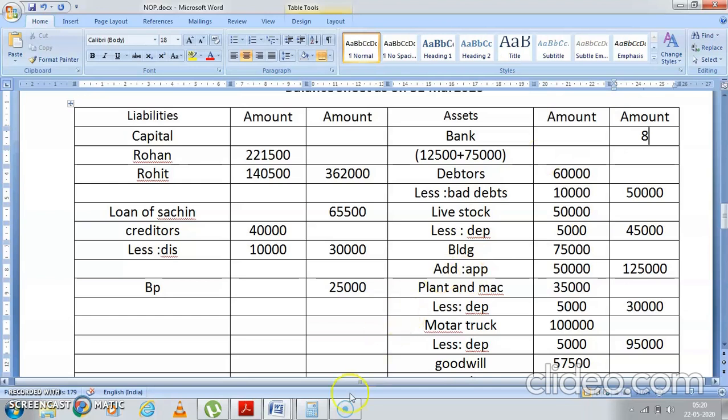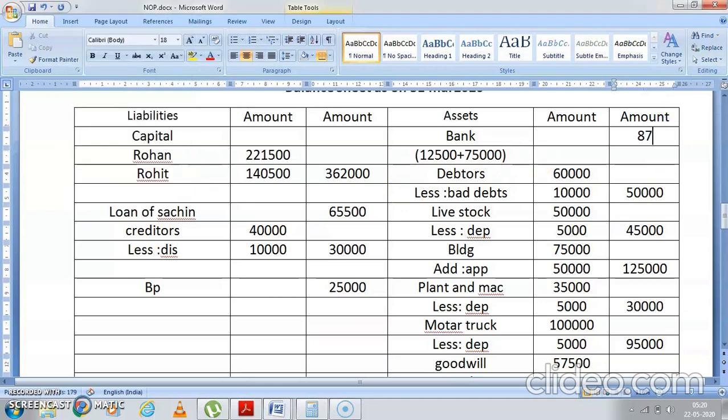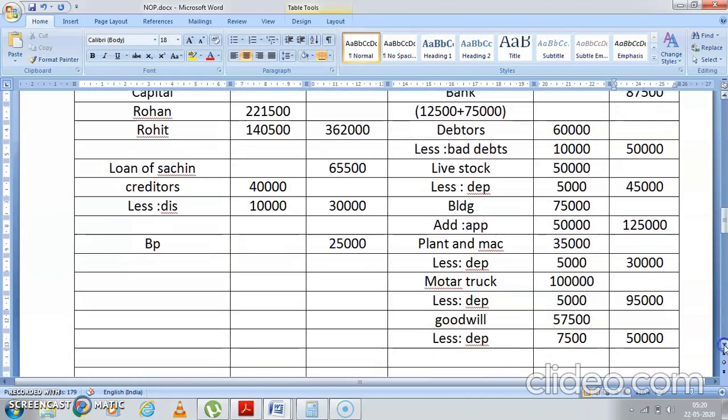Now we'll see to it. 75,000 plus 12,500. So what is the total? It is 87,500. So you'll write here 87,500. Now totaling. We'll complete the totaling part. If everything in the balance tallies, that means we have done it correctly.